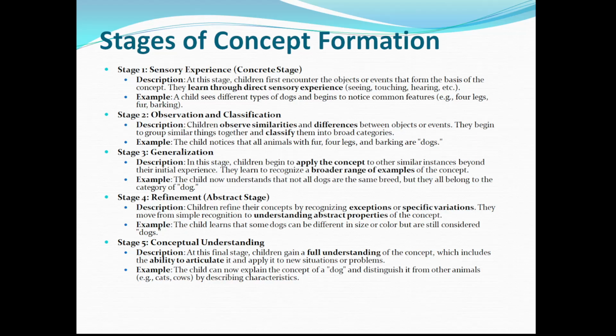And the fifth stage is conceptual understanding. At this final stage, children gain a full understanding of the concept, which includes the ability to articulate and apply it to new situations or problems. For example, the child can now explain the concept of a dog and distinguish it from other animals like cats and cows by describing the characteristics.